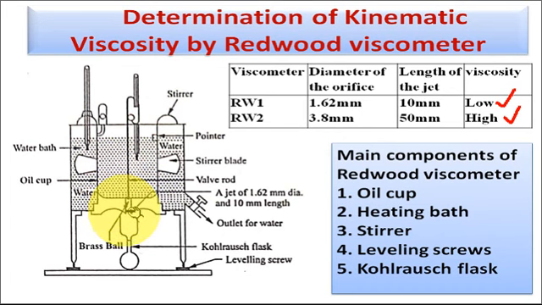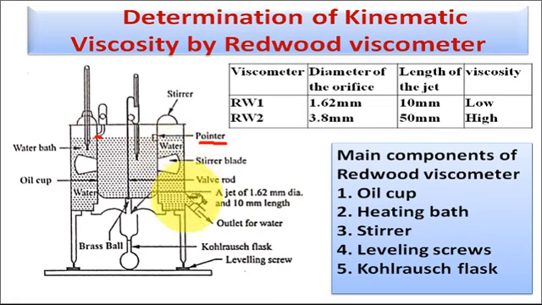After closing this orifice, test oil is filled in the oil cup up to the pointer, up to the mark here. We have the indicator mark in the oil cup. So till the indicator mark, which is known as the pointer, we are filling the lubricating oil sample in the oil cup. Now the desired temperature at which the viscosity is to be measured is maintained by stirring the water and the oil in the water bath and oil cup respectively.